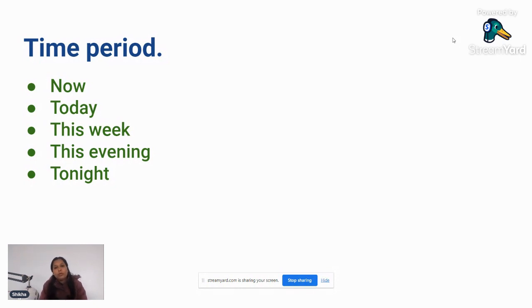Otherwise people also use future tense, but that is I will go for a movie today, or I will go for a picnic this week. But then there is little difference between both these sentences.